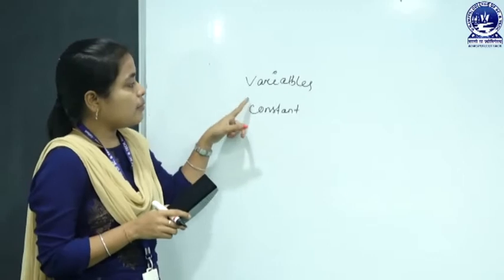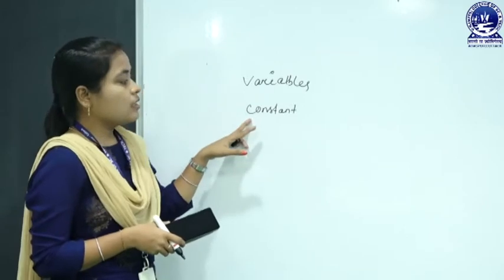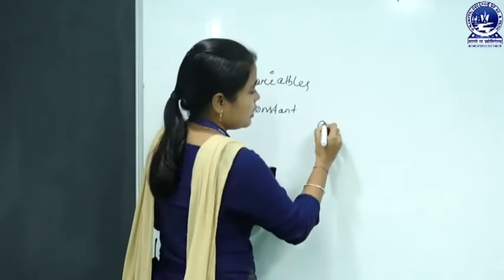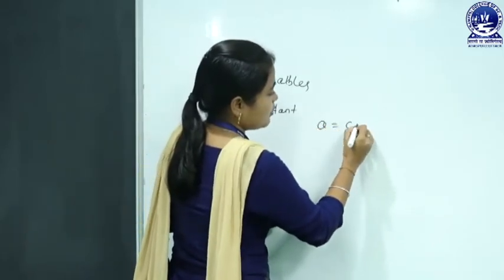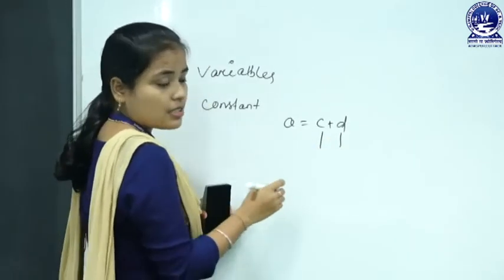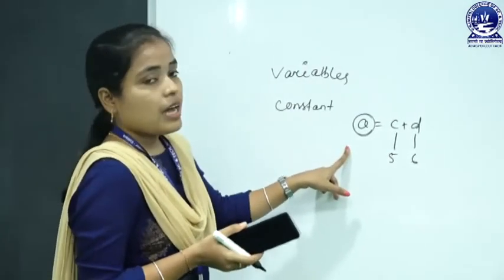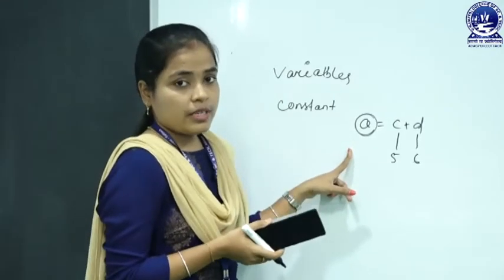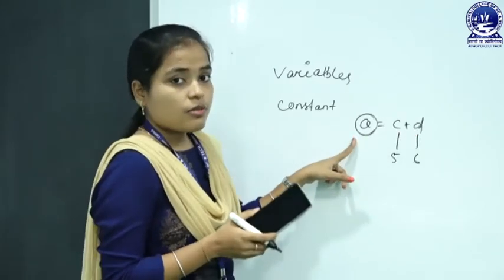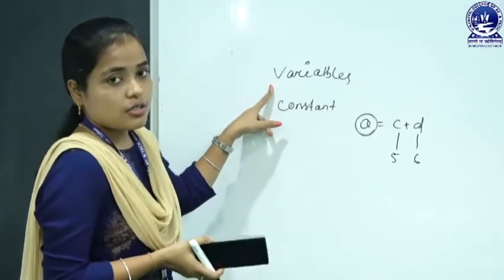That means the operand may be of variable type or constant type, and we cannot always give the variables as a constant. If I write let a equals c plus d, here I can provide the values of c and d as constants like 5 or 6, but the value of a you cannot determine at the time of program writing. After the calculation of c and d you can determine the value of a. That is why we also need to represent the variables in an instruction.